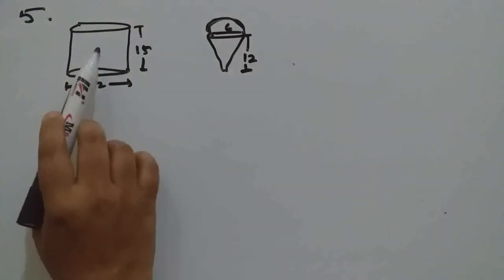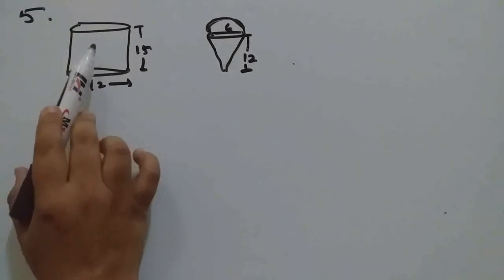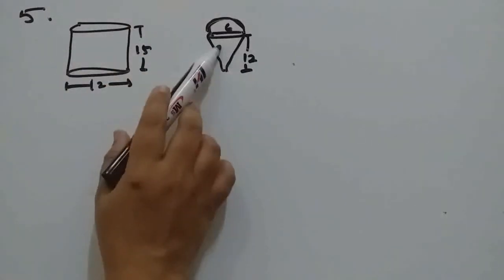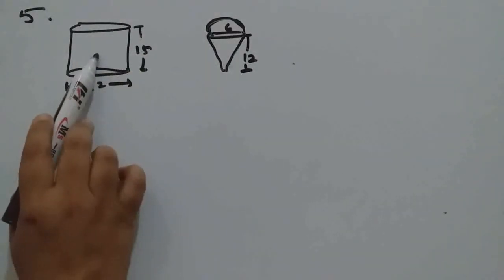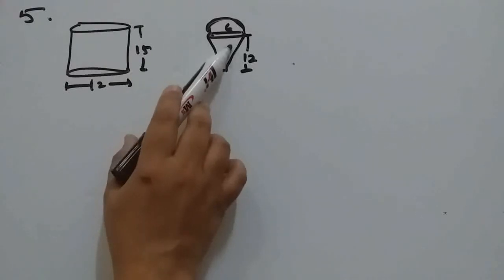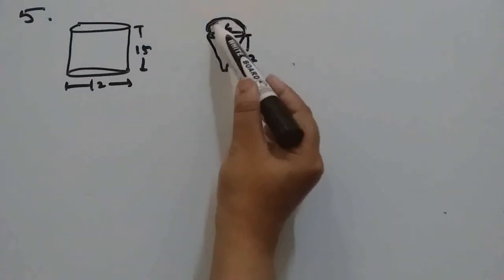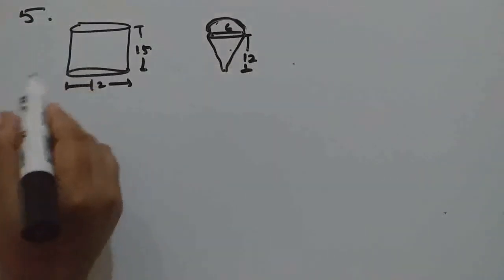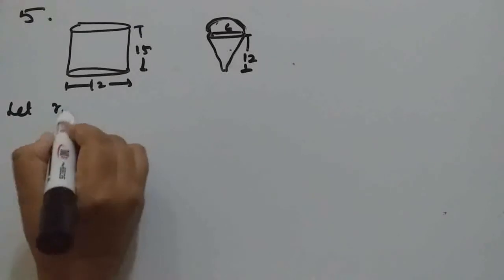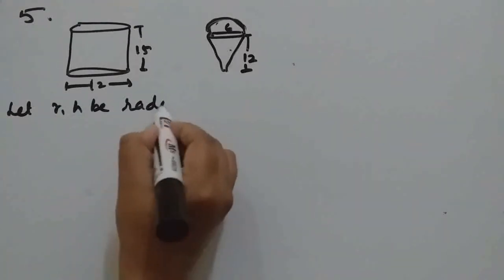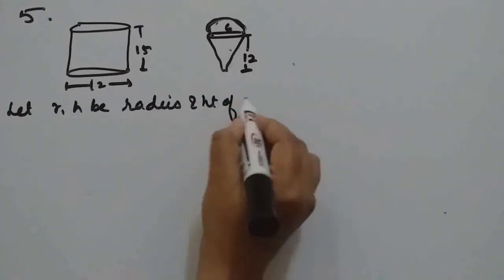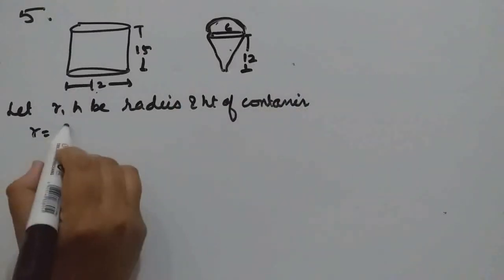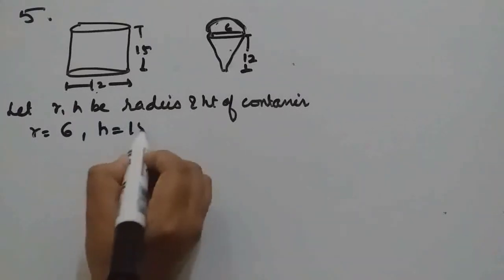So what we can write, number of cones means volume of ice cream in the container divided by volume of ice cream in one cone. So for this we should find the volume of the container and the volume of the cone. For an ice cream cone we should find volume of hemisphere plus volume of cone. So first we'll find the volume of the cylindrical container. Let R and H be the radius and height of the container. Diameter is 12, so R will be 6, H is 15.